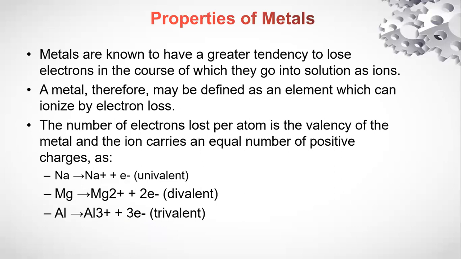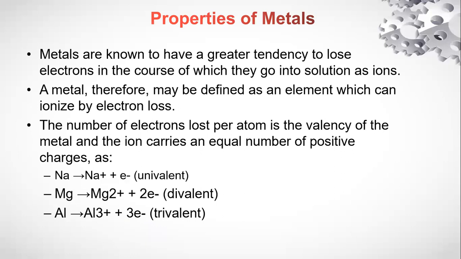Now, the number of electrons lost per atom is what we call the valence of the metal, and the ions that are formed carry an equal number of positive charges. Take an example, sodium. Sodium ionizes by losing simply one electron, so it is univalent.